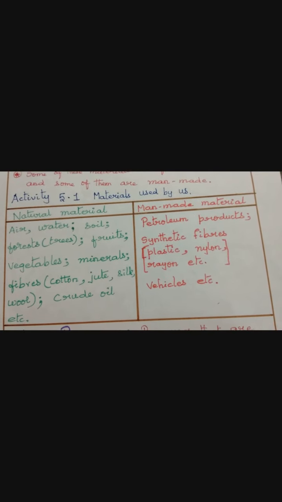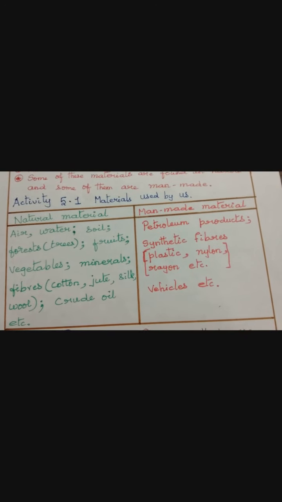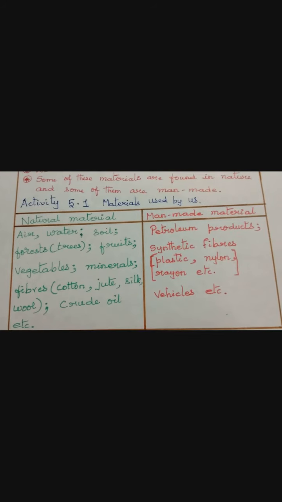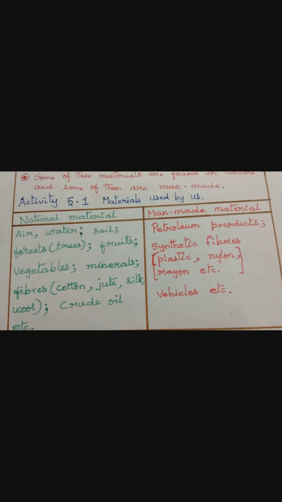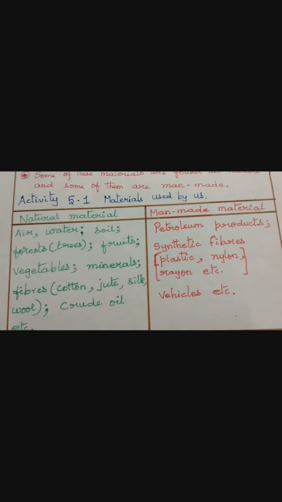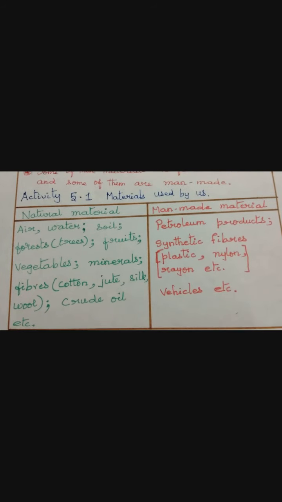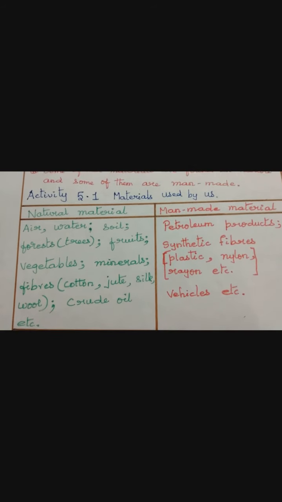Next are the man-made materials, petroleum products. The crude oil that we get from nature, we process it and extract some petroleum products and that we use. So it is called man-made material. Then synthetic fibers, as we have already learnt, plastic, nylon, rayon, etc. And the vehicles. So all these are man-made, is it not?